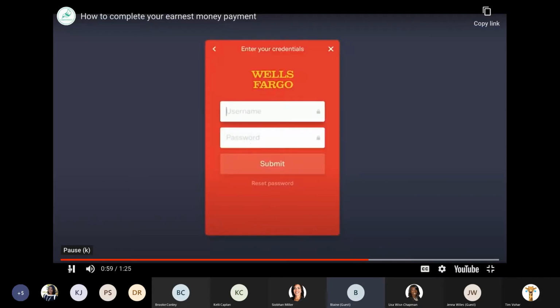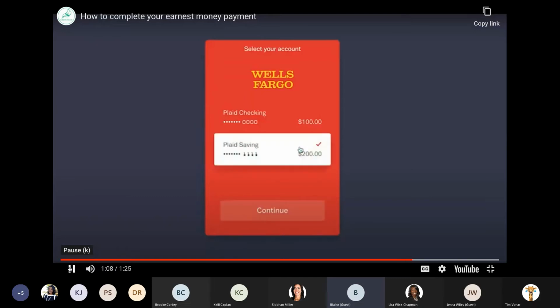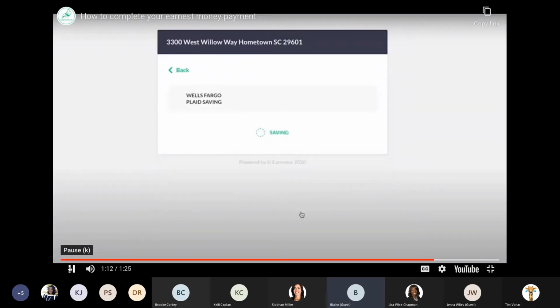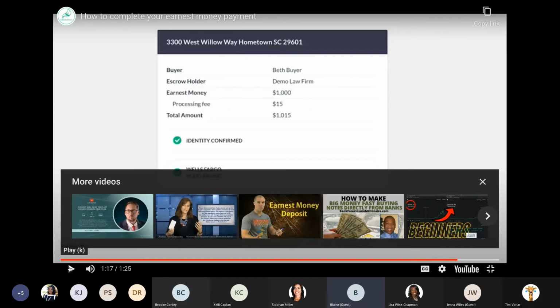Establish a secure, temporary connection to your bank by logging in using your banking credentials. Select the account from which to pay your EARNNEST money and then click Continue. Click Review and Pay to check that all your details are accurate. When everything looks good, folks, it's just about to go to the last screen and literally click Authorize.